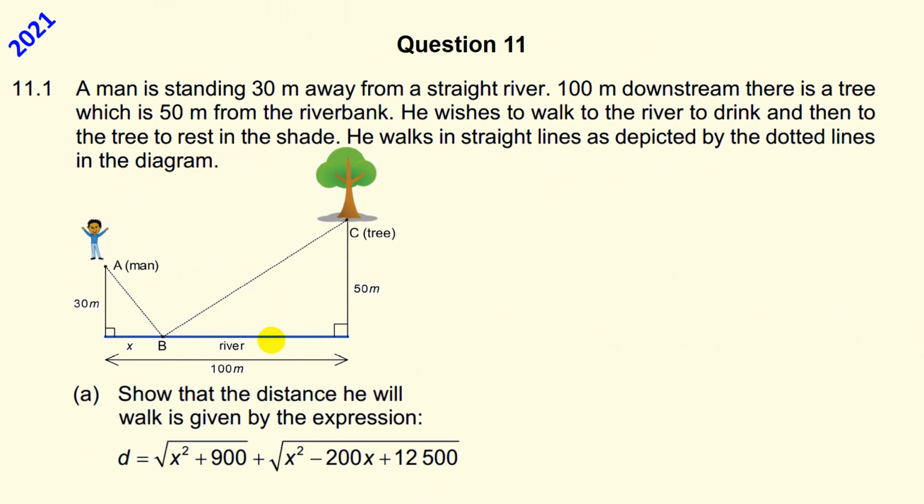So here we have an optimization question. A man is standing 30 meters away from a bank. So that's a right angle. We measure distance as perpendicular. 100 meters downstream, there is a tree, not a stream, which is 50 meters from the river bank. So also perpendicular distance. He wishes to walk to the river to drink and then to the tree to rest in the shade. He walks in straight lines as depicted by the dotted line. So he walks to there and then up to there. Show that the distance he'll walk is given by the expression.